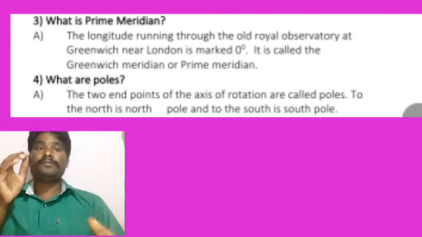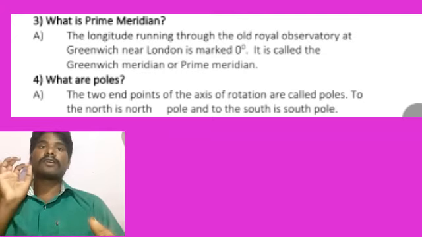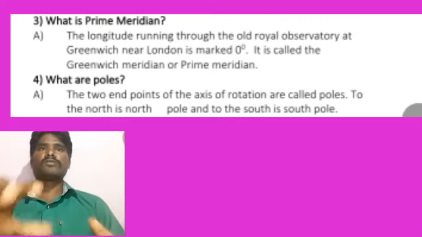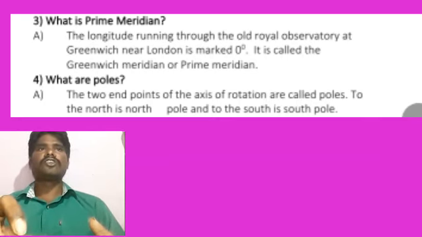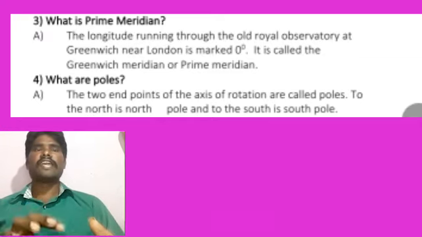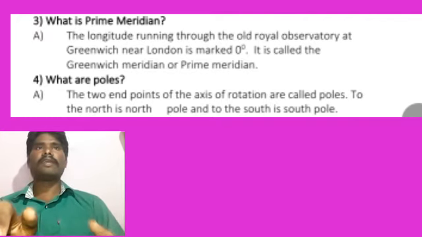Which are the vertical lines? Those lines are the longitude lines, students. Very good. And there are two important poles: one is the North Pole and the other is the South Pole. You have to learn the difference between latitudes and longitudes, students. What is the difference between latitude and longitude? You must know that one, and read and learn it properly.